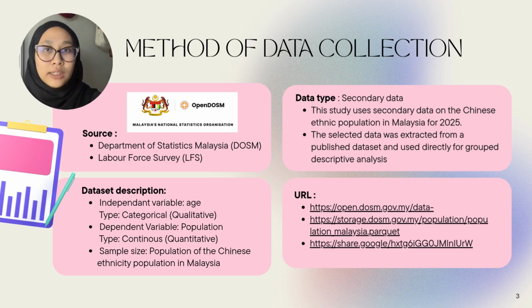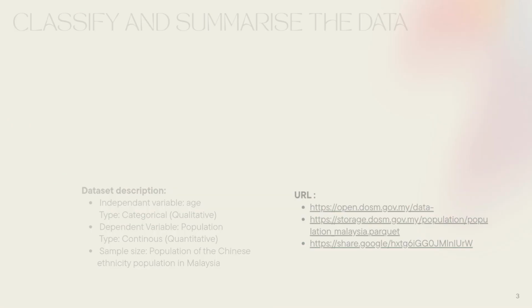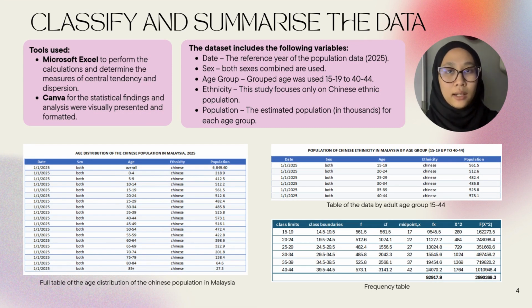This sample consists of Chinese ethnic population across different age groups, and the data was accessed through the URLs shown here. This secondary data was selected because it is very reliable, already organized, and suitable for group descriptive statistical analysis. To organize and summarize the data, we use Microsoft Excel to perform all the calculations, including determining the measure of central tendency and dispersion. We also use Canva to present the results more clearly.